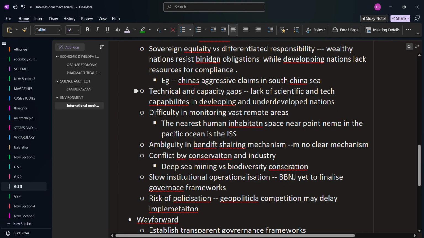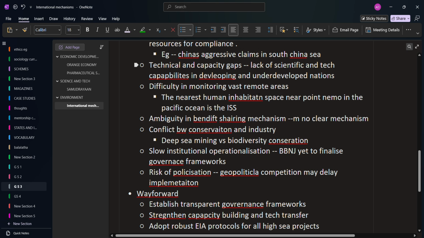The lack of scientific and technical capabilities in developing and underdeveloped nations. We know the Samudra mission, the deep sea mission, is currently taking place in India, but some developed nations are already exploiting their opportunities in deep sea mining. There is also the difficulty in monitoring vast remote areas. So we need to strengthen our monitoring system.